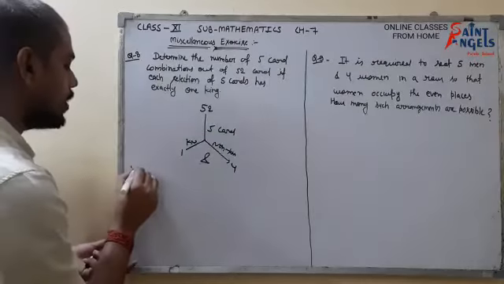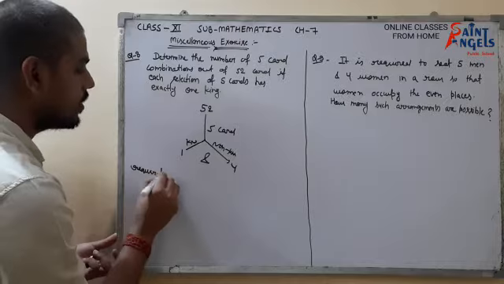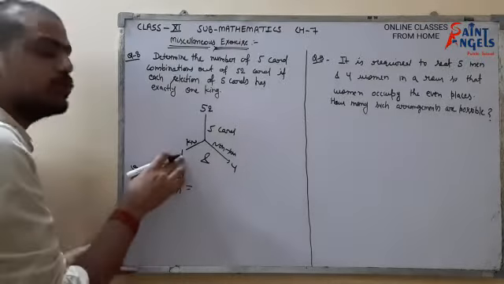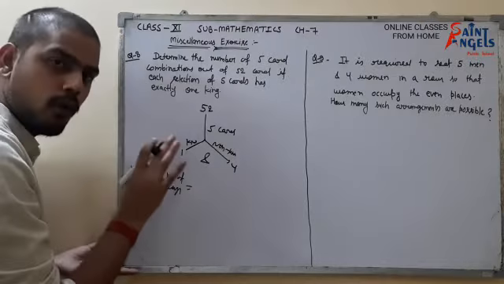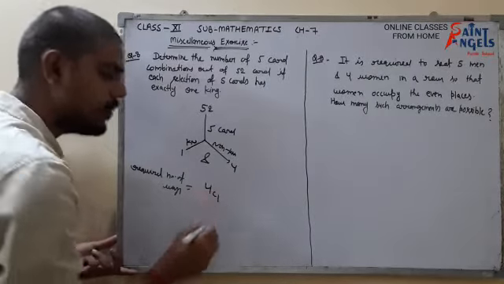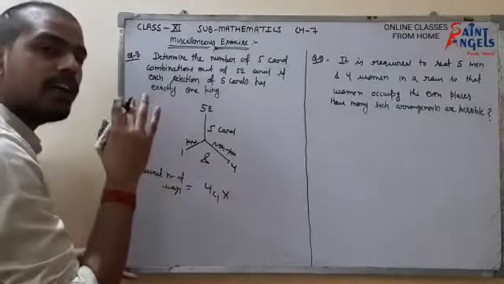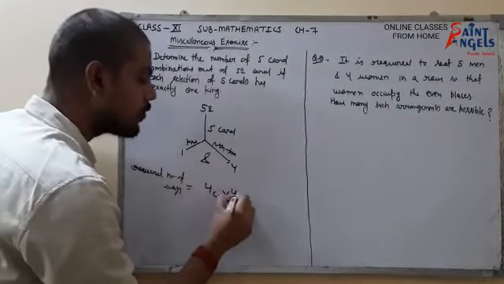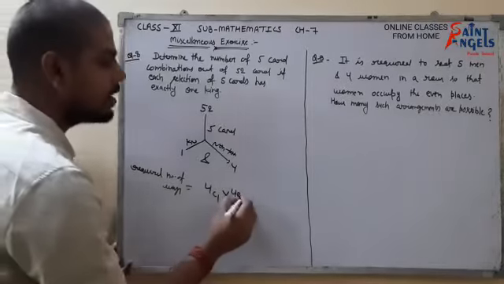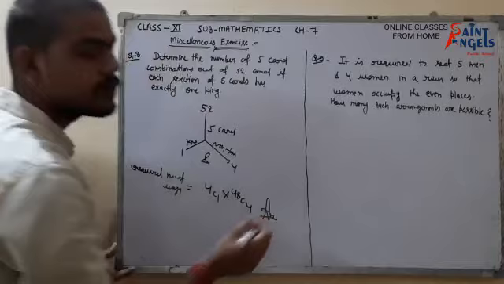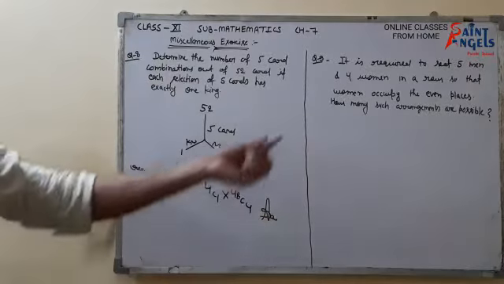So the required number of ways equals whatever we have to choose: 1 card of king. There are 4 kings, that is 4C1. We can pick any one out of these 4, and there are 48 non-king cards. Out of those 48 cards we can select any 4 cards, that is 48C4. So that is our answer. Very easy question.